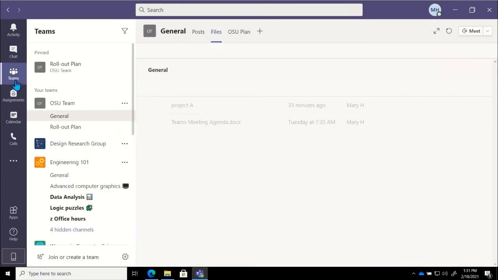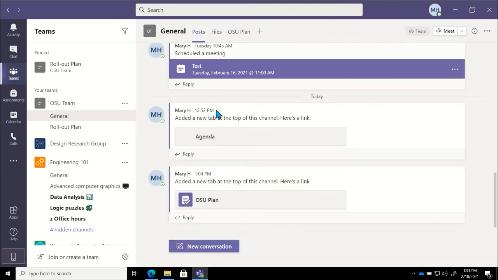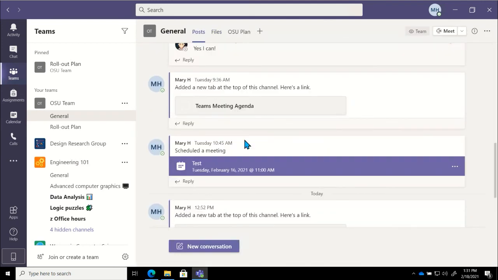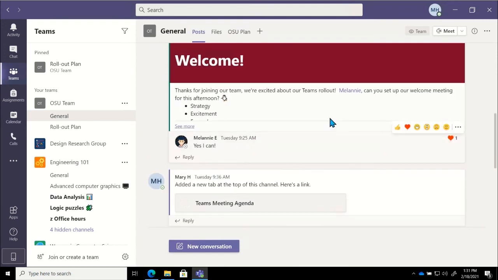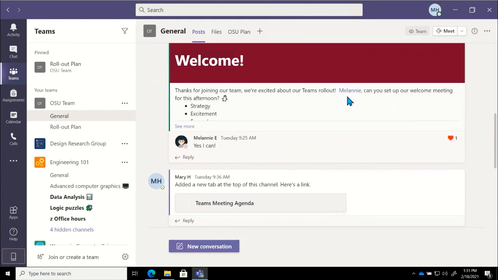Let's go back into Teams for a second here. We'll go back into posts. If I were to use this, let's say in a post in a channel, you'll notice here that Melanie's name shows up in this little purplish blue color. That's because I tagged or mentioned her.